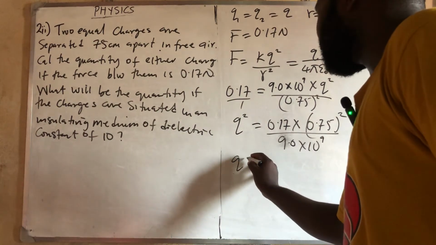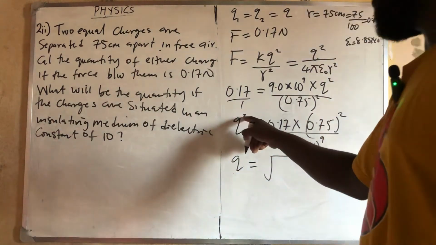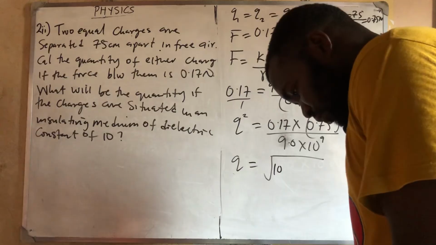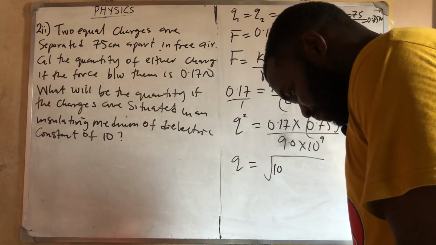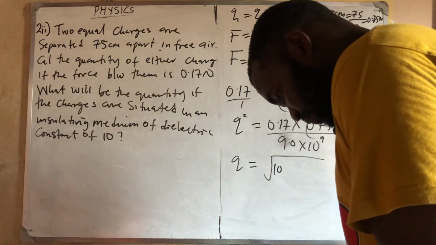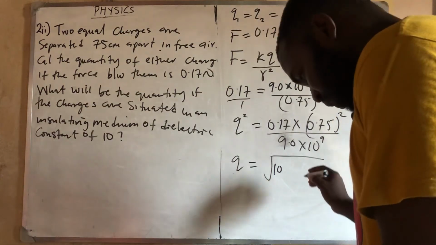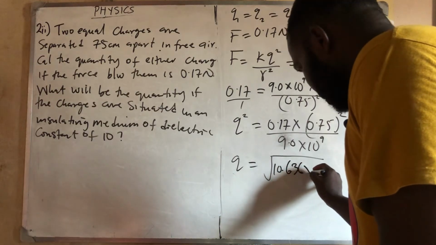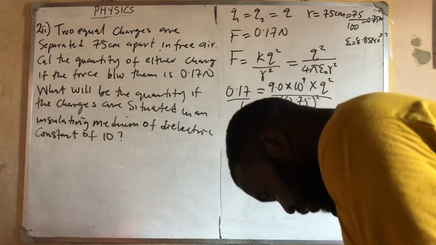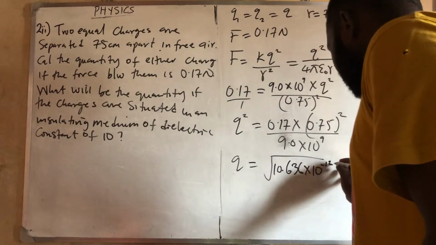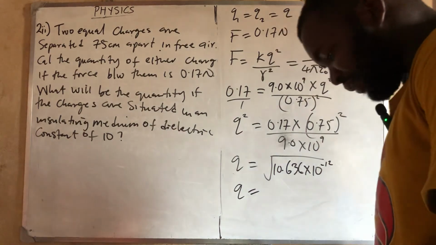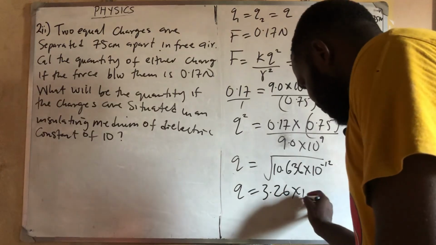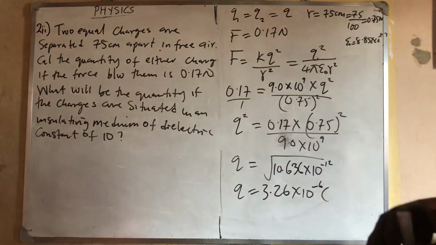So you now have that Q will be the square root of, because when square crosses, it becomes square root, 10.636 times 10 raised to power minus 12. Please, I don't have a calculator, please punch it in your calculator by yourself. So I have 3.26 times 10 raised to power minus 6 Coulomb.